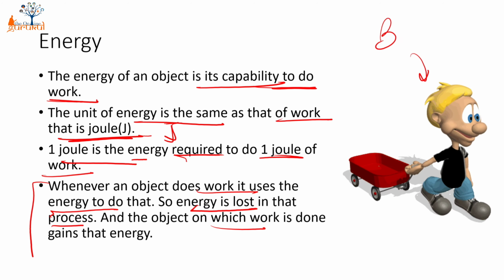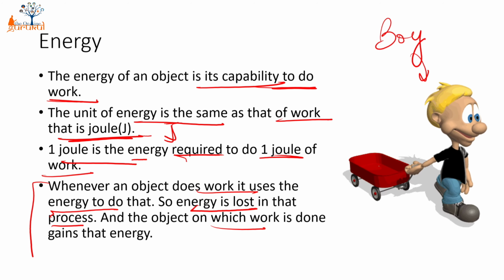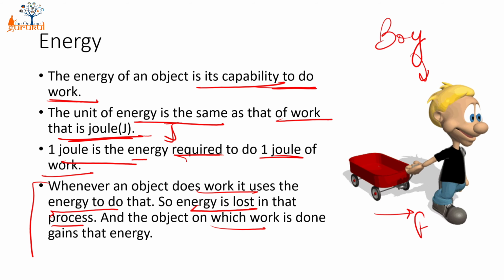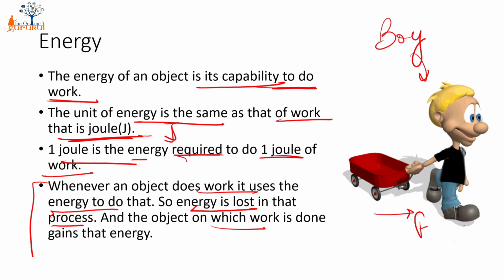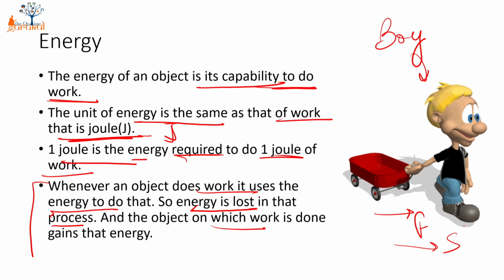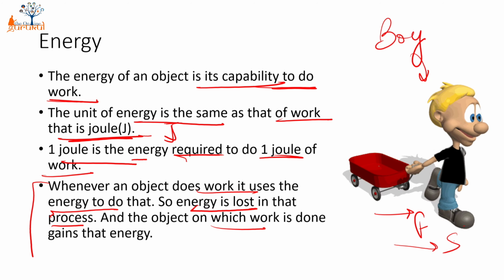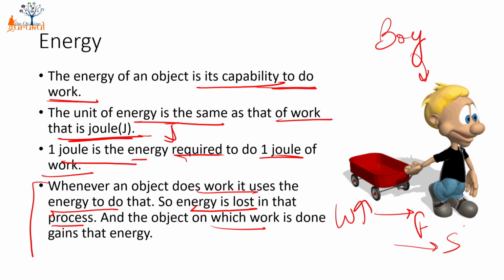So this is a boy, and this boy is applying a force on this trolley. So he has to push this trolley. He wants to move it from one point to another. So he is applying a force on this trolley, and the trolley is moving in the forward direction. So there is a force, and that force is leading to the displacement in the same direction. So I can definitely say that the work is done.